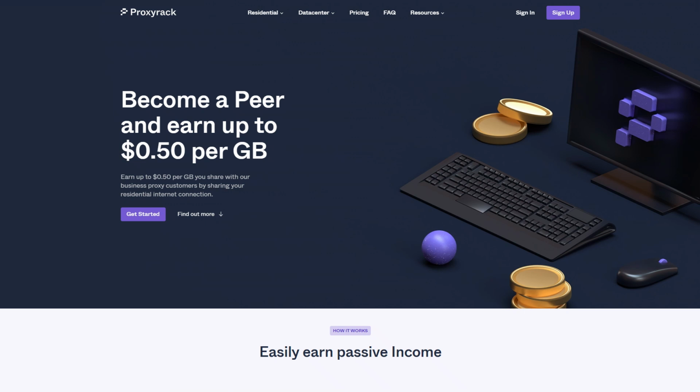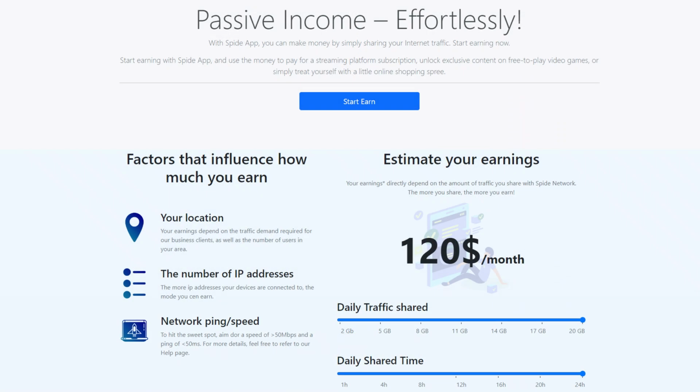ProxyRackPeer is a very nice passive income platform. It is available for Windows and on Linux and MacBooks through Docker. Spied Network is like the others and will complement your earnings. It is available for Windows, macOS, and Linux.